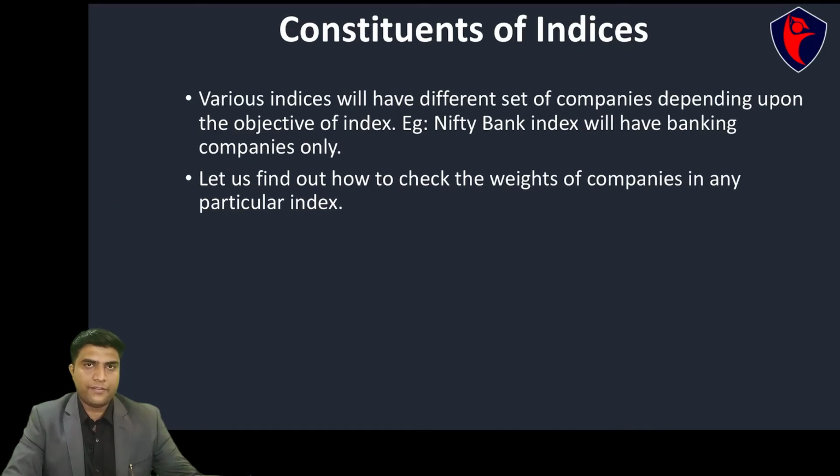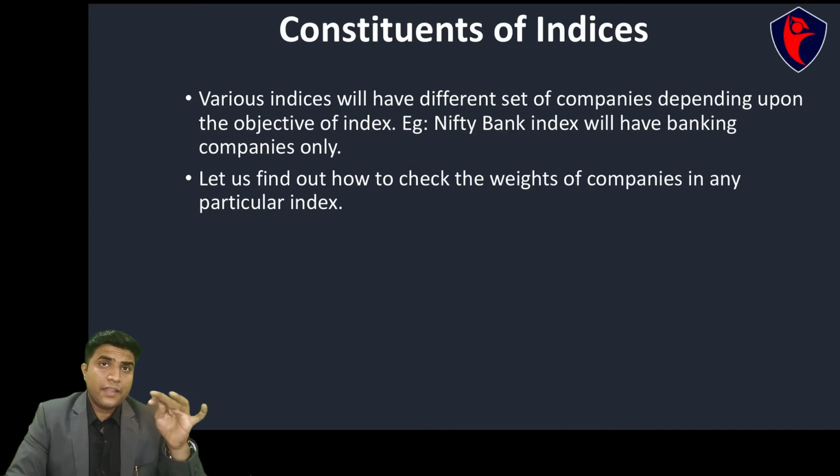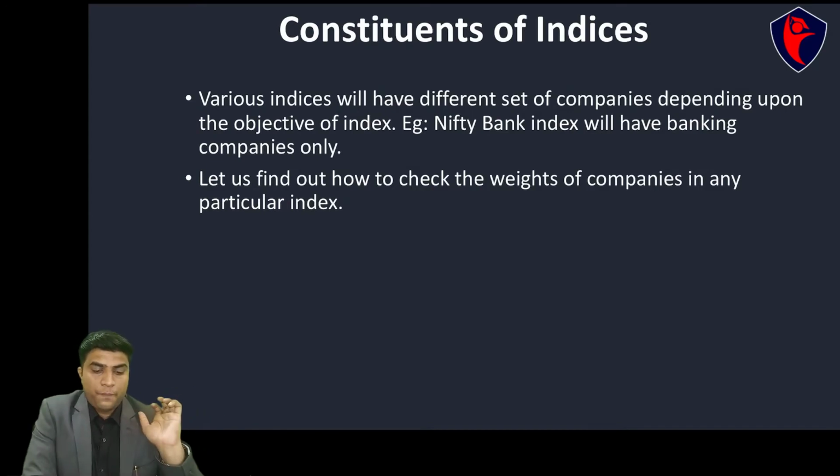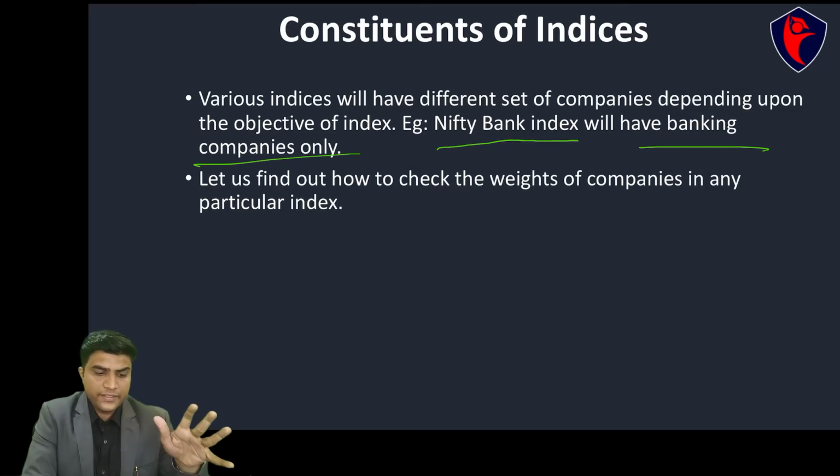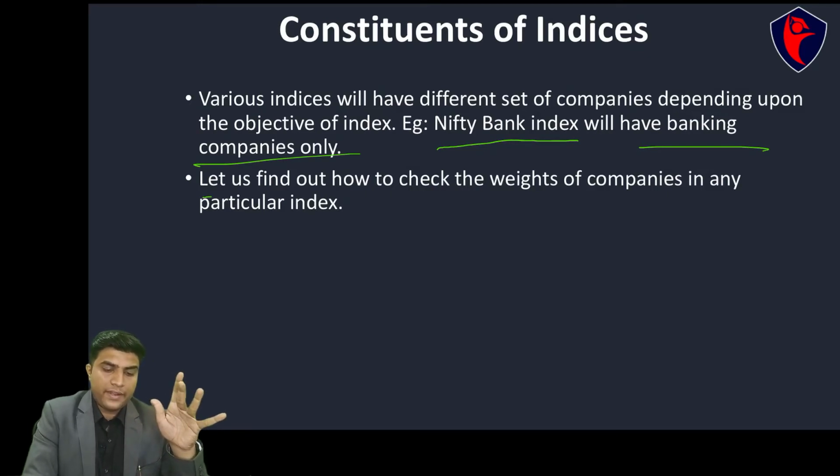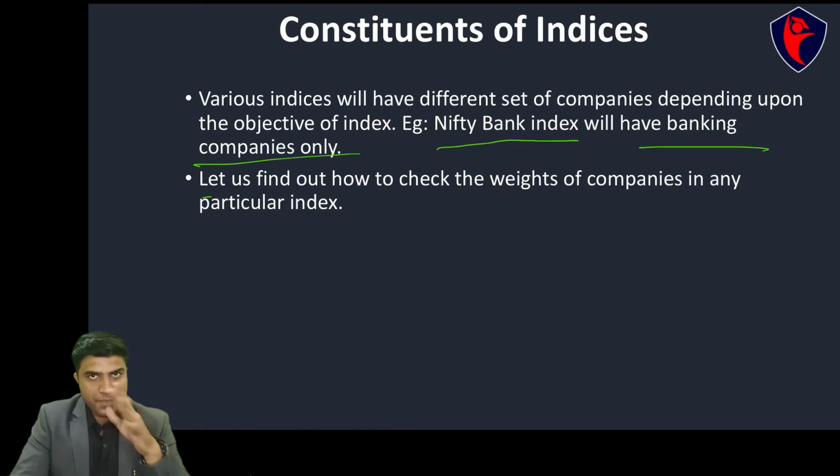Now, various indices will have different sets of companies, that's for sure. In the earlier slide we saw that there are sectoral indices and also general indices. That depends upon the objective of the index. Now, the Bank Nifty index will obviously have banking companies only. Is it clear?